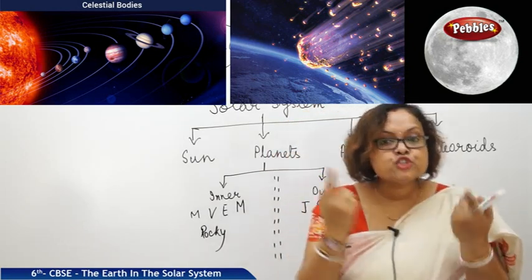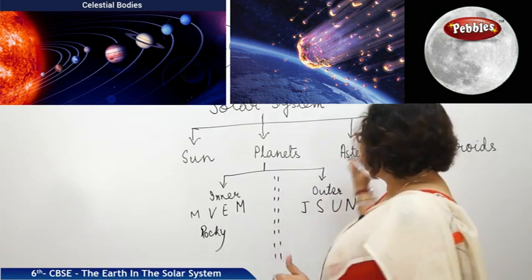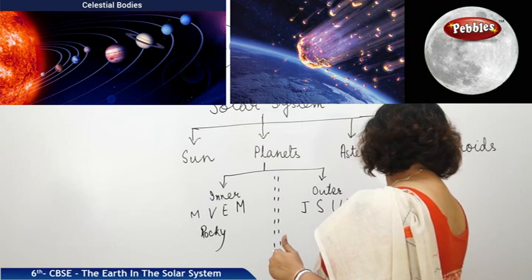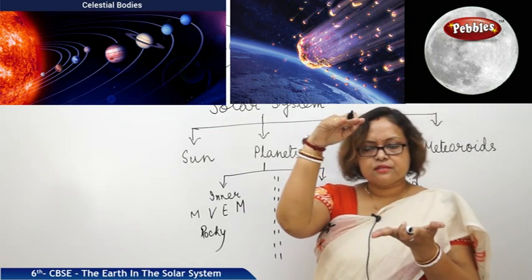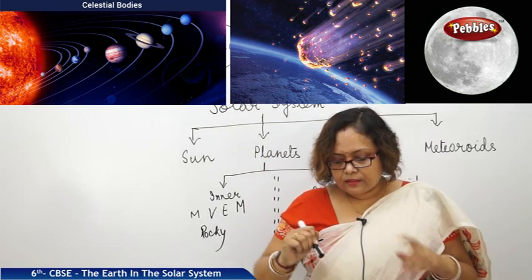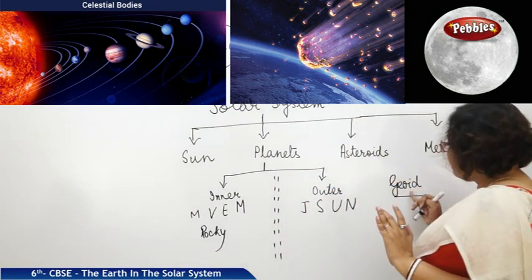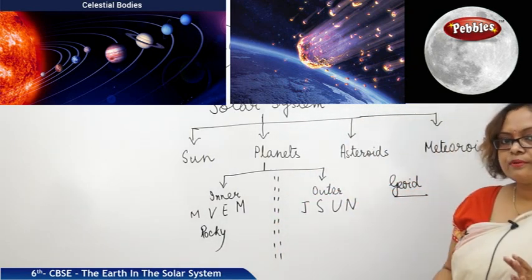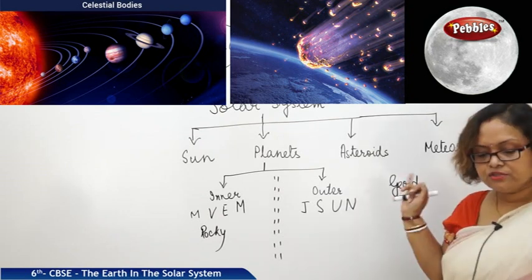And this type of shape is described as geoid. That means it is flattened from both sides, both the poles. The literal meaning of this word geoid is earth-like shape. So the shape of Earth is described by this word geoid.